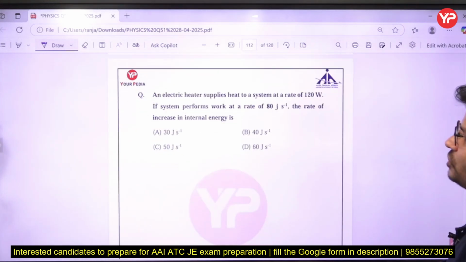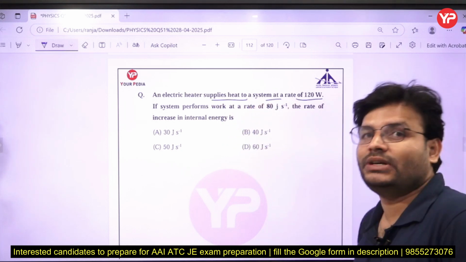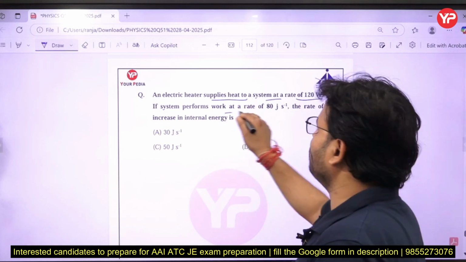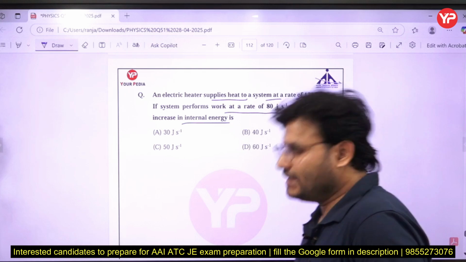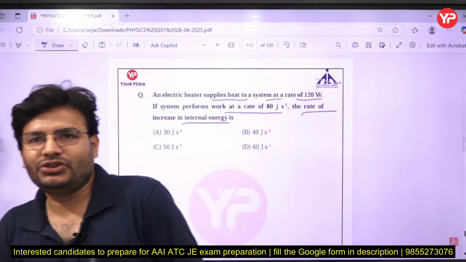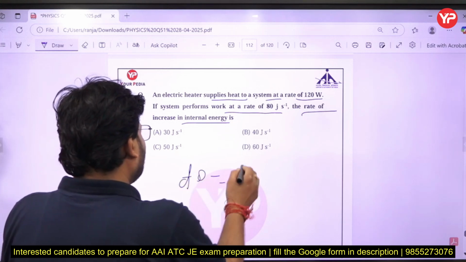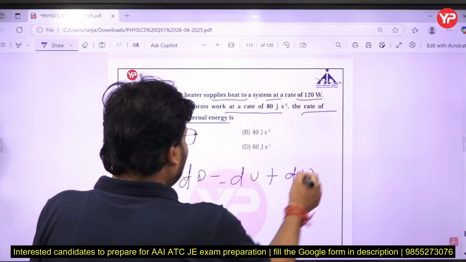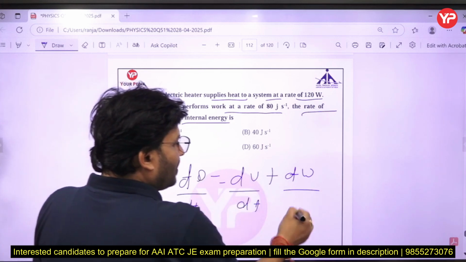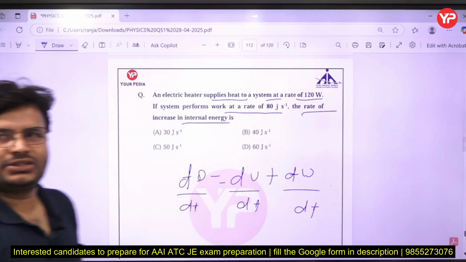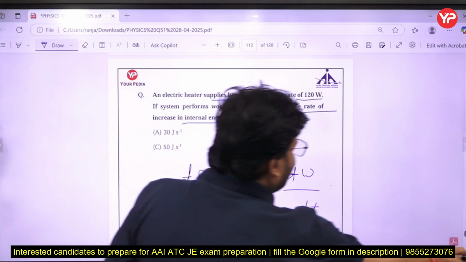So that is the next question. An electric heater supplies heat to a system at the rate of 120 watt. If the system performs work at the rate of 80 joule per second, then find the rate of increase of internal energy. That question has been taken from thermodynamics. If you know the first law of thermodynamics, we can say dQ equals dU plus dW. In this it talks about the rate, so divide all by dt, because in the question it is given in the form of rate. So the rate of increase of internal energy is what is being asked.